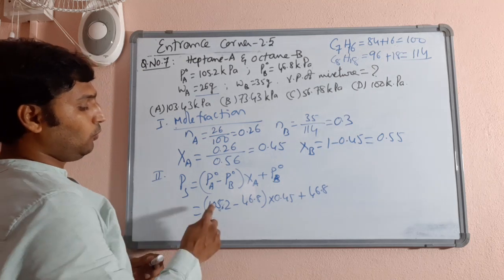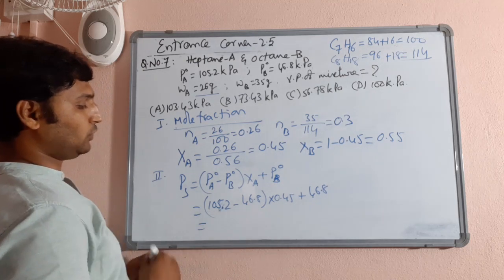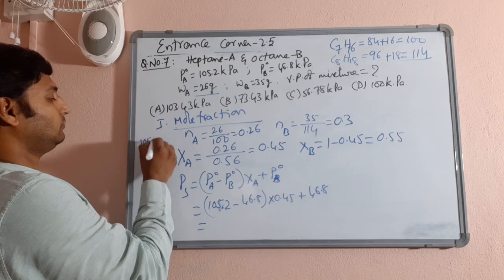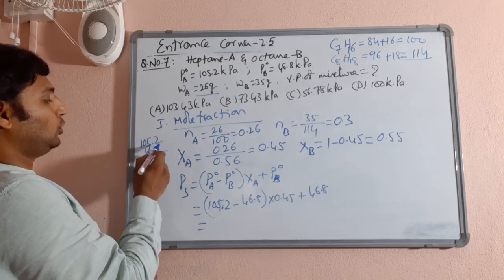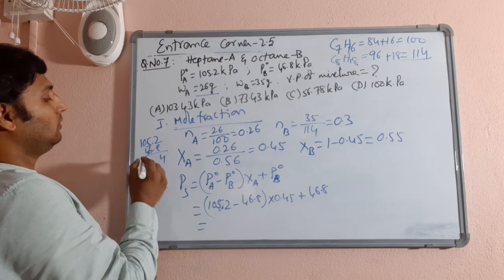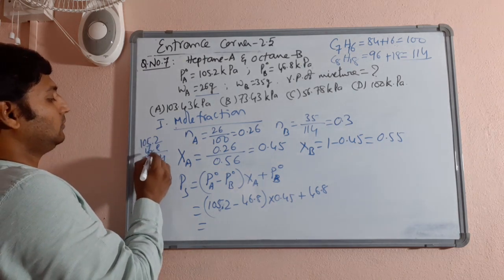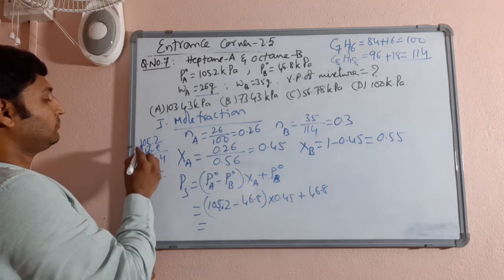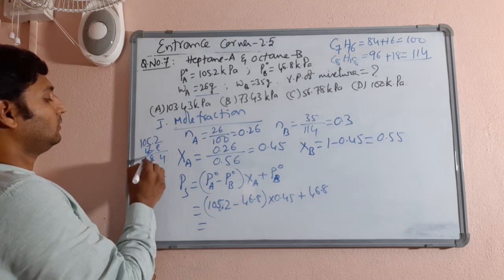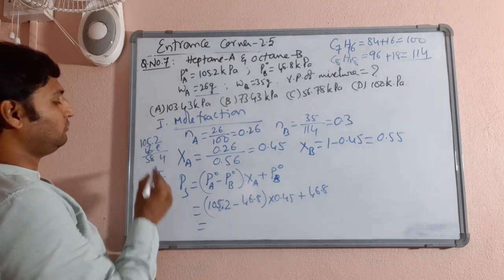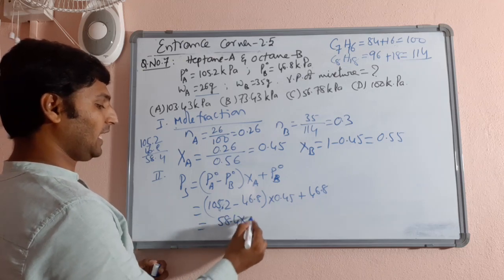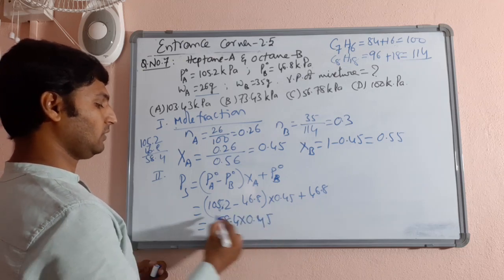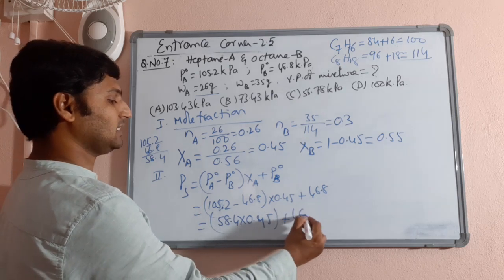Now 105.2 minus 46.8, so 58.4 approximately you are getting. So 58.4 into 0.45 plus 46.8.